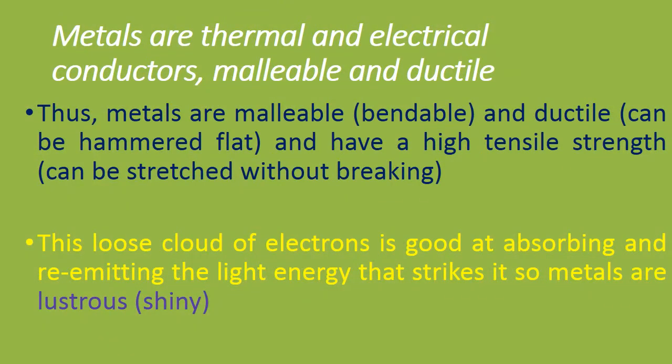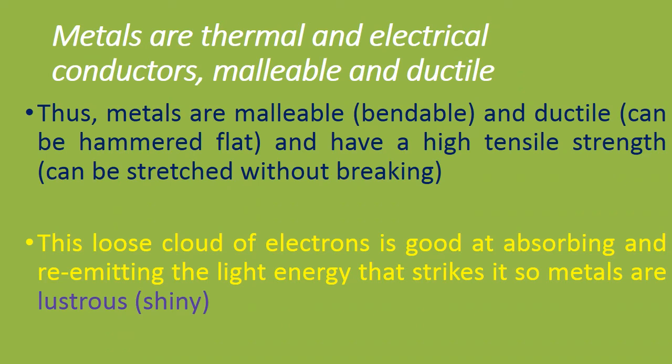Thus, metals are malleable, which means bendable, and they can be hammered into shapes. They are ductile, which means they can be rolled into thin wires, or hammered flat into thin sheets.